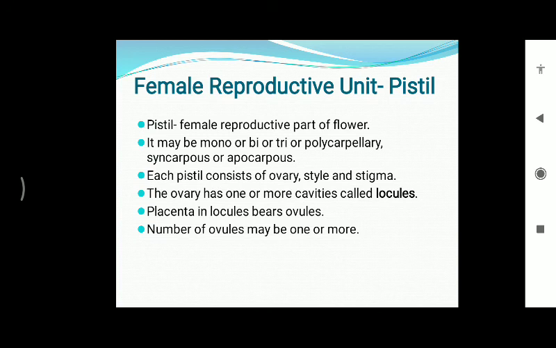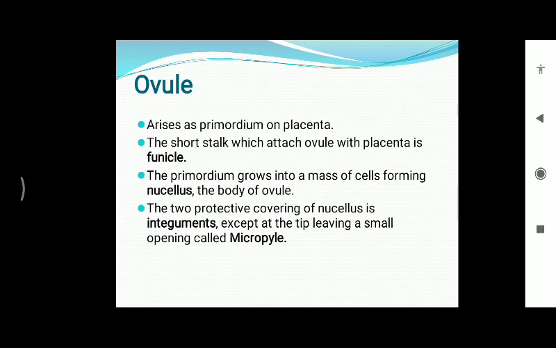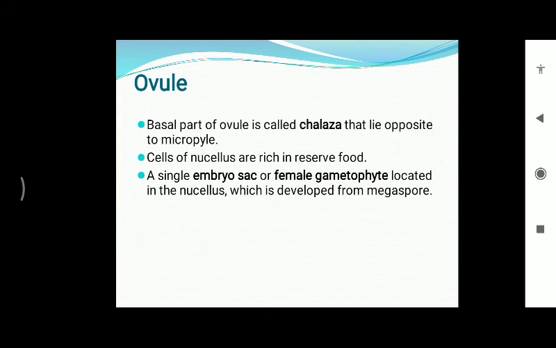The ovary has one or more cavities called locules. These locules contain a special structure called the ovule, and the number of ovules may be one or more in a particular locule. Now the ovule is a very important part of the flower.